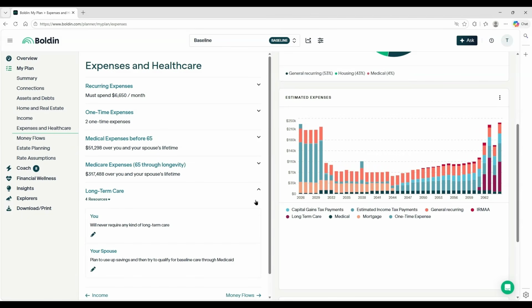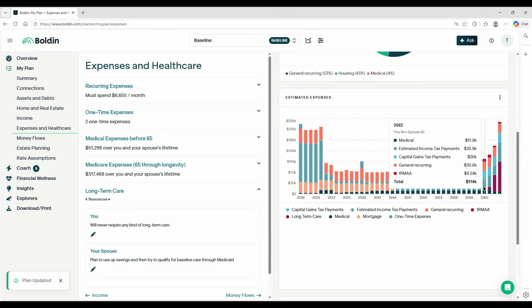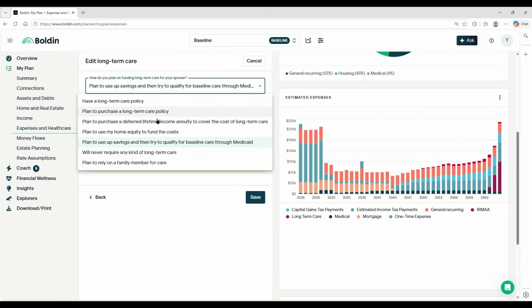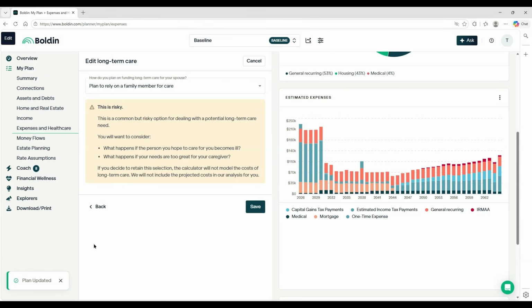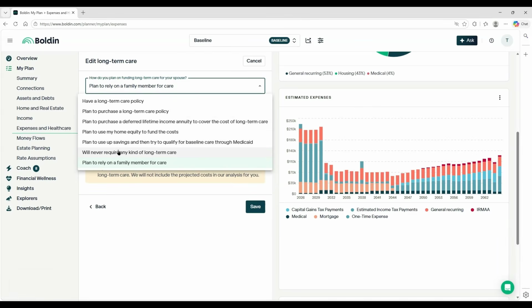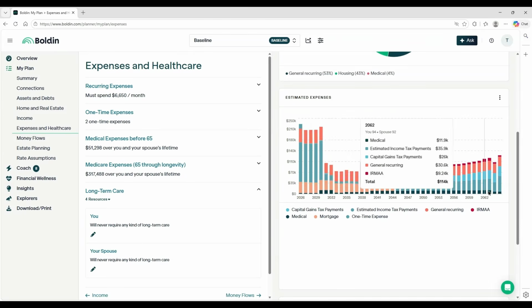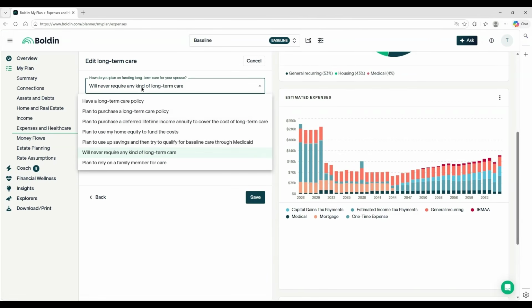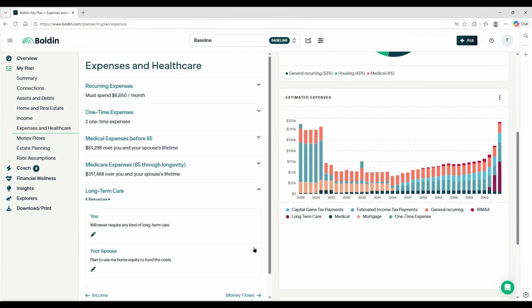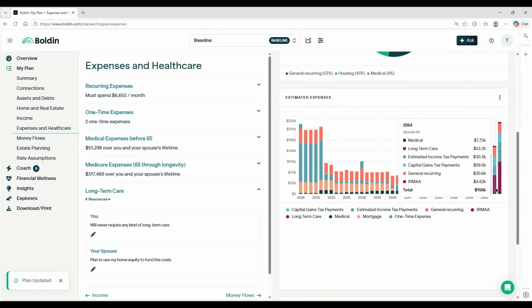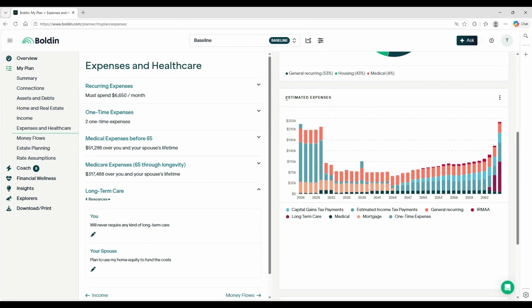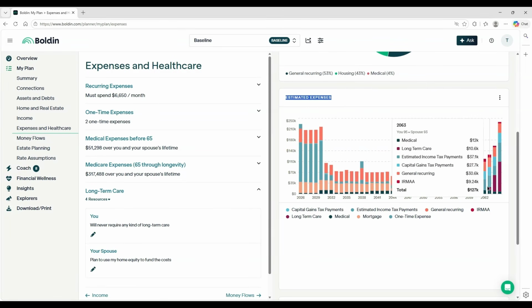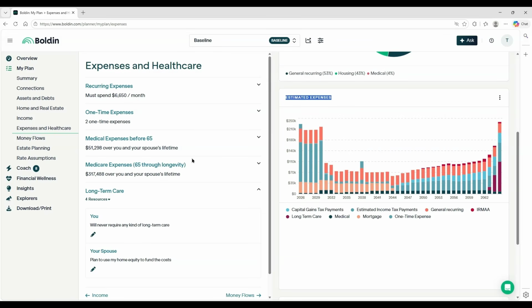You can turn that off, and you see those last 3 bars disappeared over there. Let's do this for both of them. Make those both go away. Let's see. Now they all went away. Okay. So if I select that for both of them, you can see there's no burgundy bars there. Now let's add home equity. It's putting those bars back in. And again, you must cover that. That's just showing the expense. Remember, this is the estimated expense chart. You must cover that with an income stream. All right, so that's a wrap on expenses and healthcare.